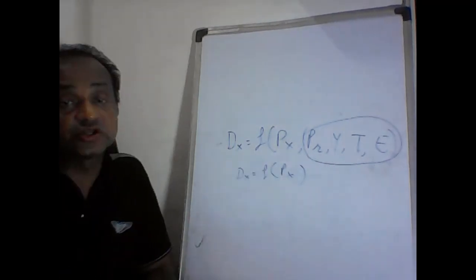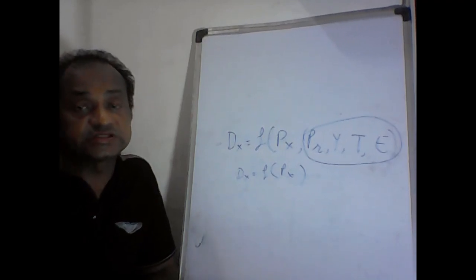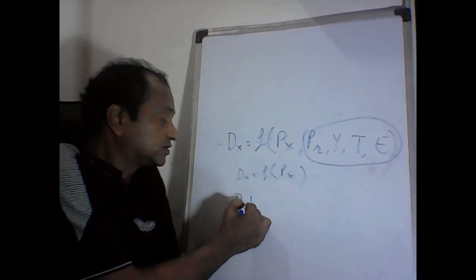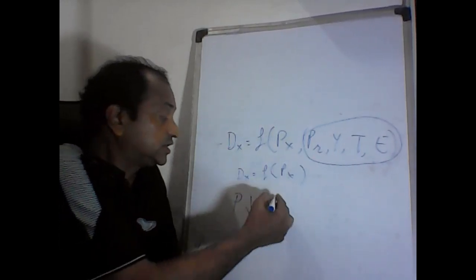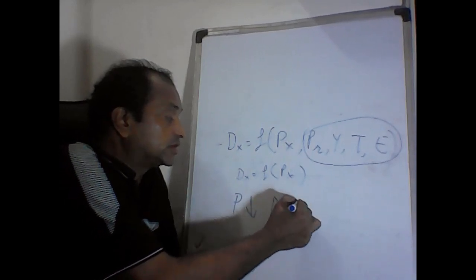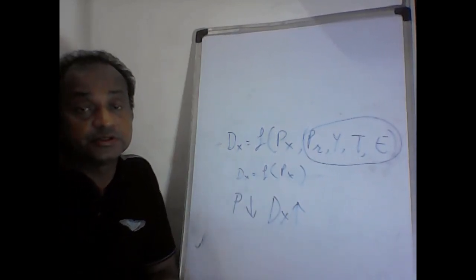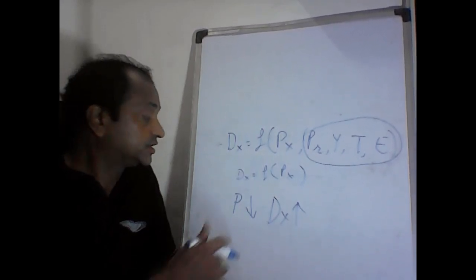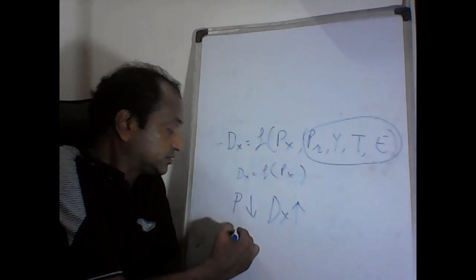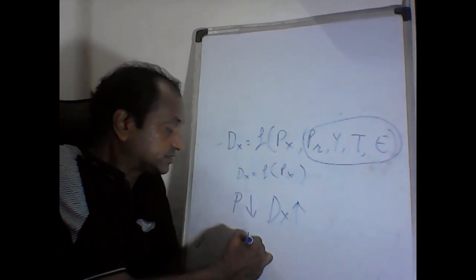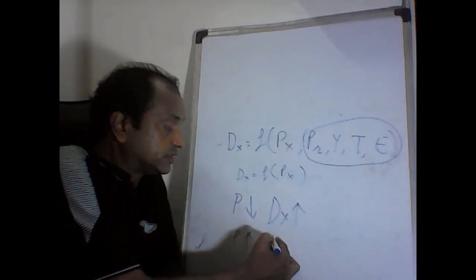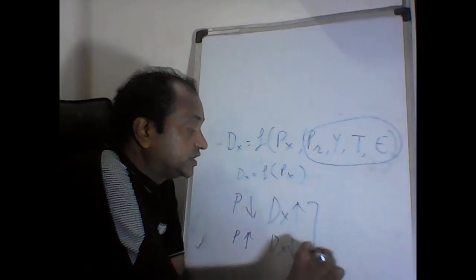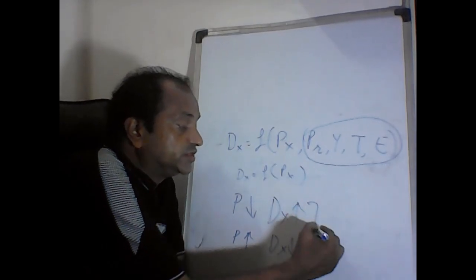Demand of X is a function of price of X, which is inversely related with each other. As price of X decreases or falls, demand for X increases. When the price of X increases, the demand for X decreases. So it is an inverse function, or inversely related with each other.